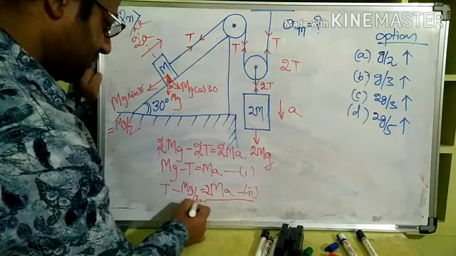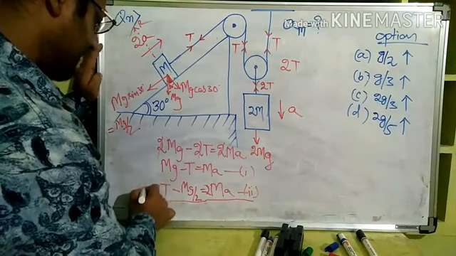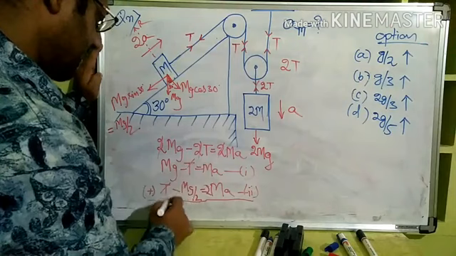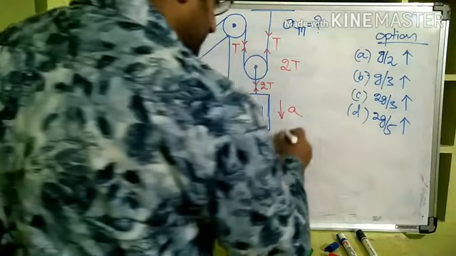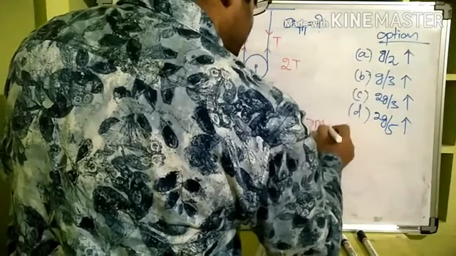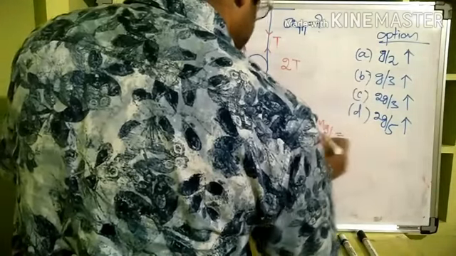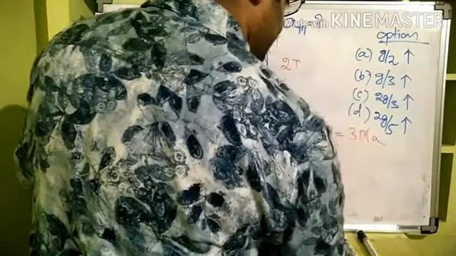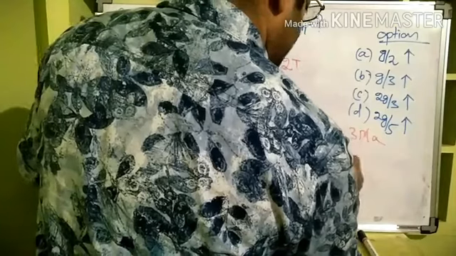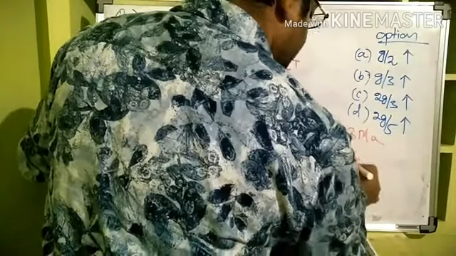Add these two. Plus T minus T got cancelled. What remained? mg minus mg by 2. So mg by 2 is equal to 3ma, right? m got cancelled. This implies that a is equal to g by 6.